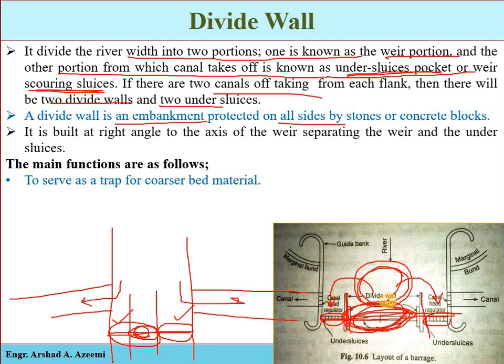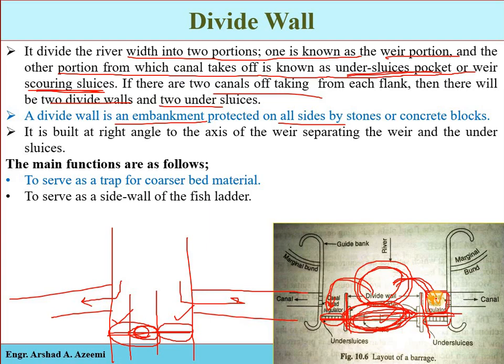When the water flow is ponded by this barrier, the water will try to come into these areas, where we have increased the depth of the river. So these are called the pockets, and the water will come into these pockets.